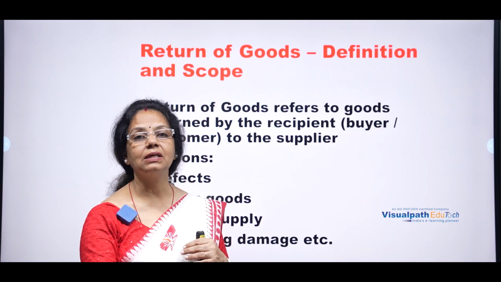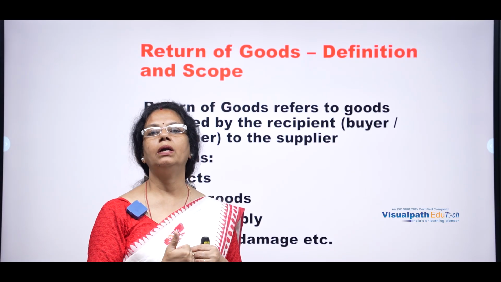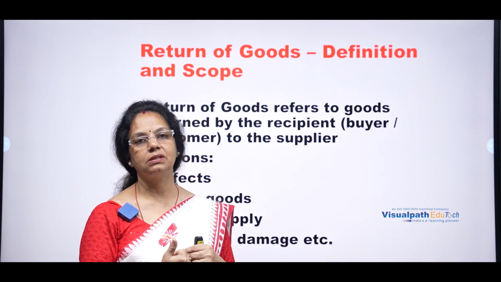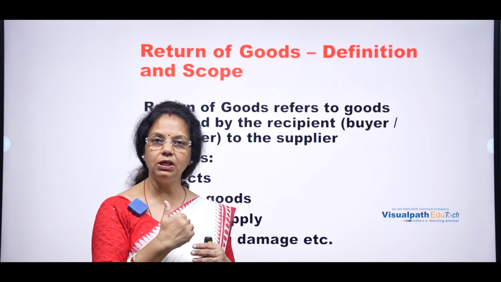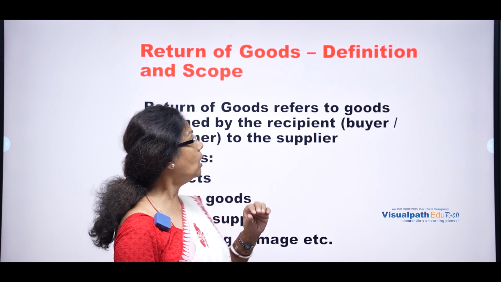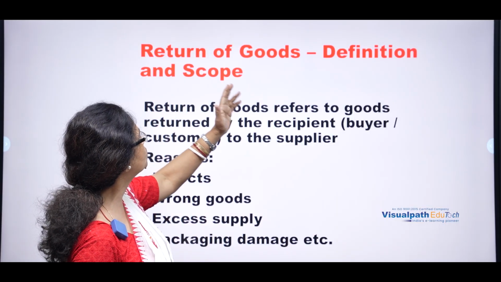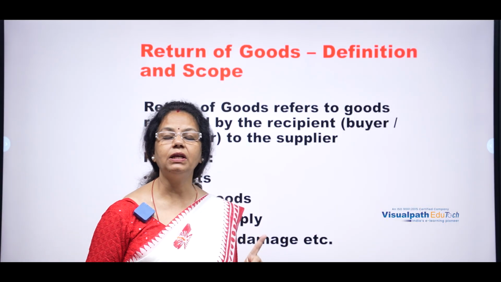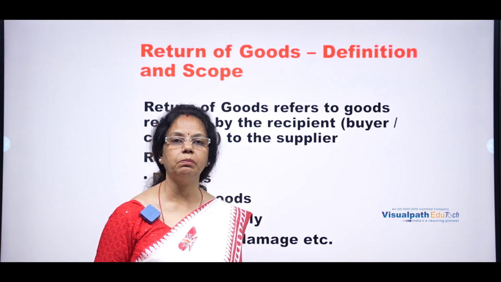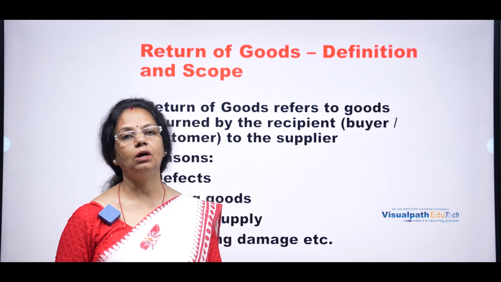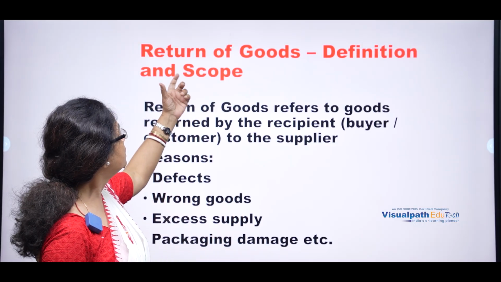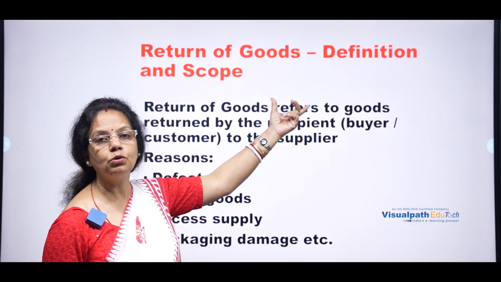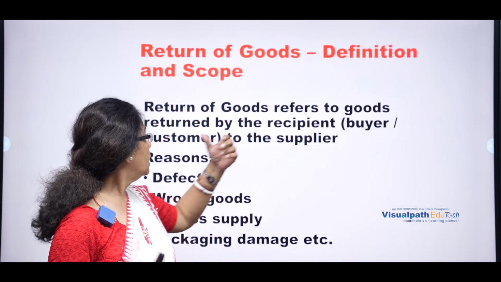So with sales, return inward always relates. Sales, return inward. Purchase, return outward. Now we have to discuss the definition and scope of return of goods. Definitely there is an impact or treatment of GST for the return outward as well as the return inward. Now let us go for the return of goods, which may be outward or inward.